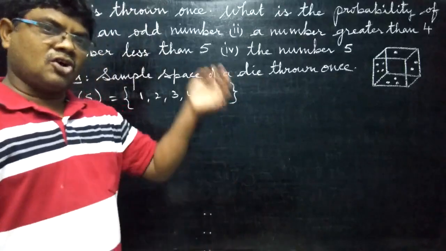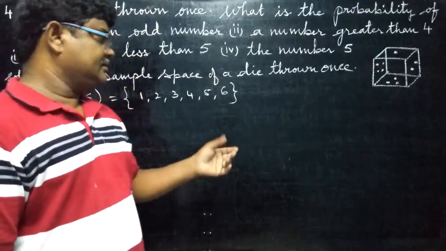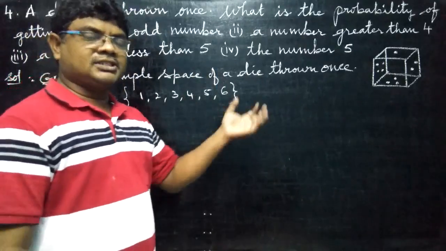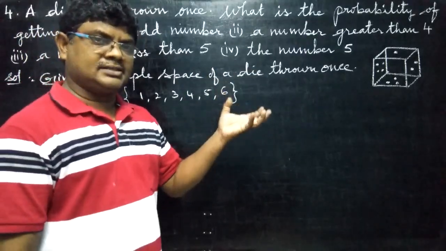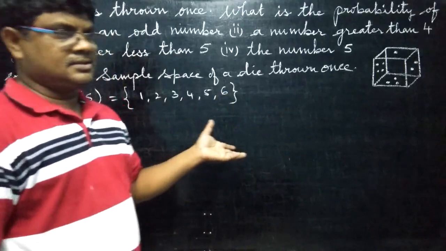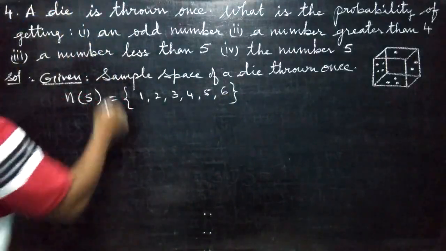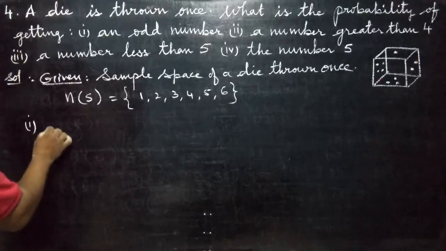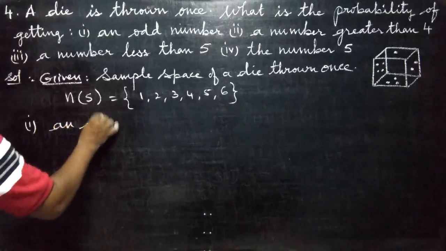Before we tossed a coin, game started. Now we took a die. We are throwing, we are rolling. Whichever comes on the top face, that we will take into account. You know all this. Now, first bit. What is the first bit? An odd number.